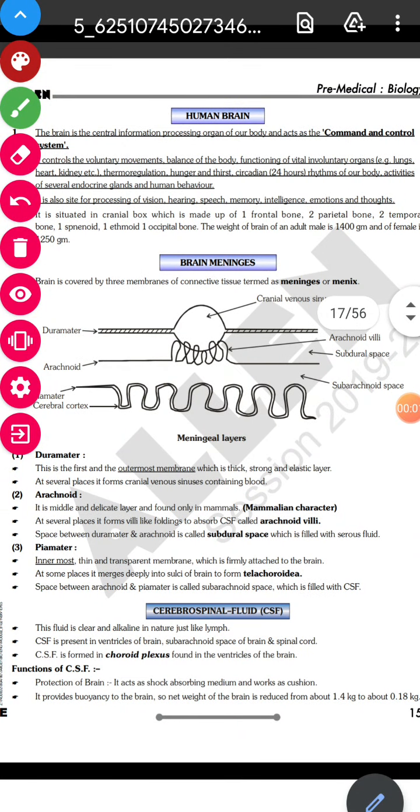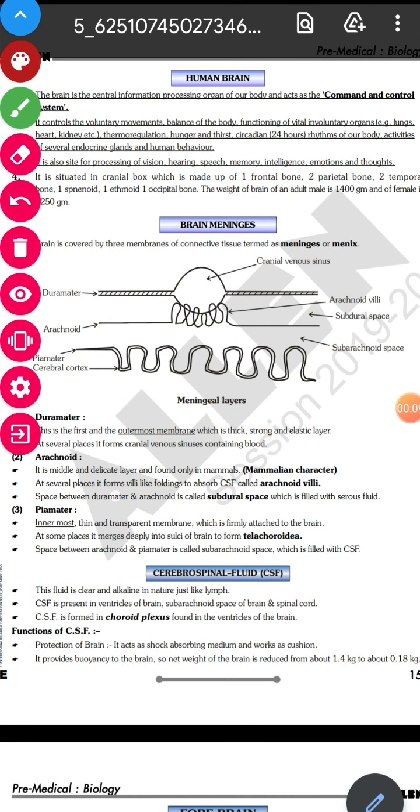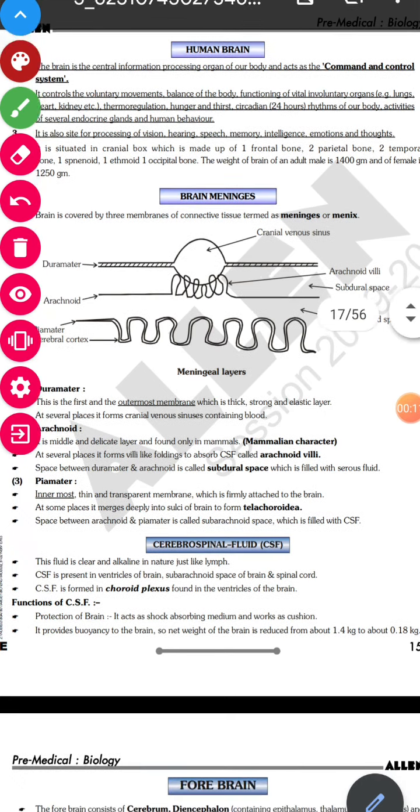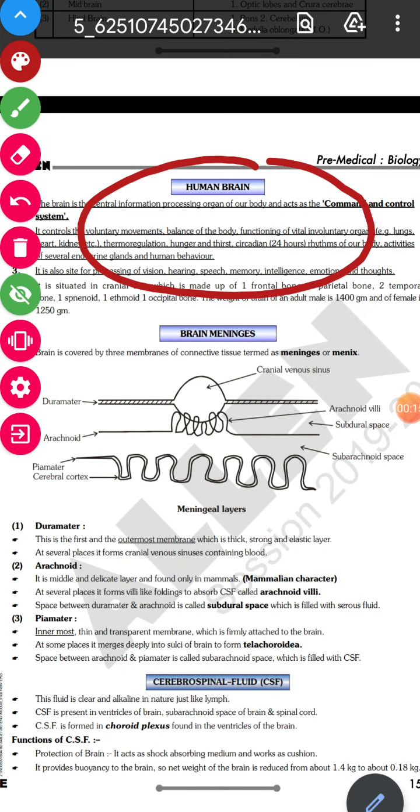Students, today we are going to discuss the human brain. We have already discussed a few things, but today we'll be discussing specially the meninges and also cerebrospinal fluid. You already know, see here in your module, the first paragraph they have given is on the human brain. These are all basic things which you already know, right?